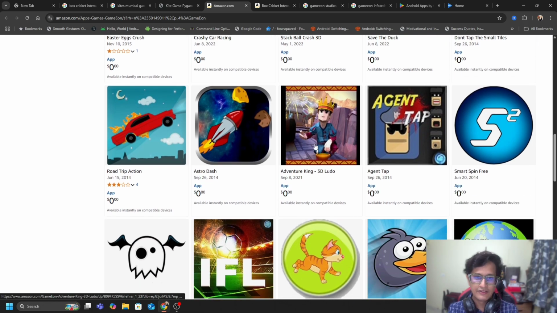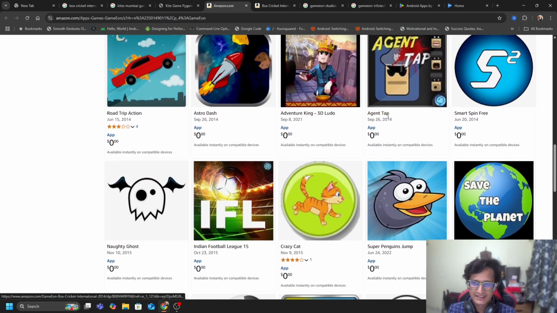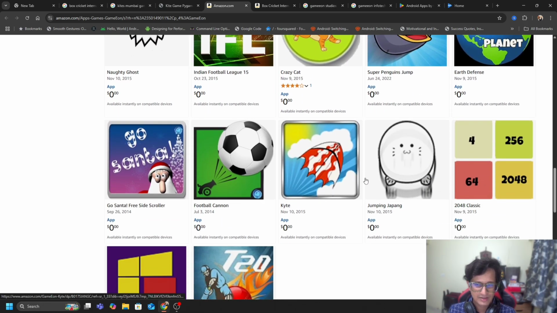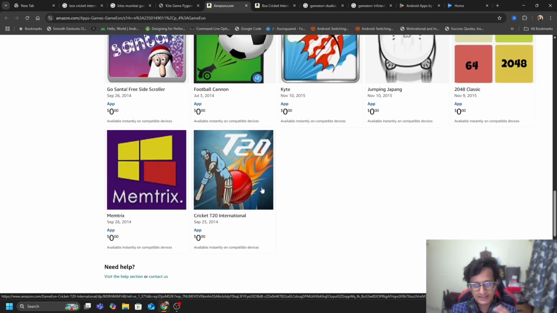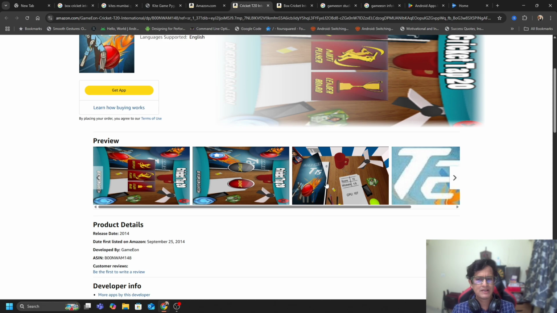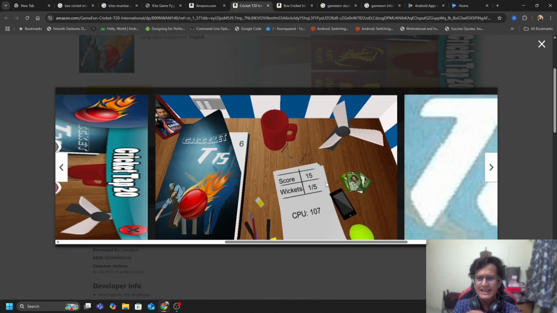Then what else? We worked on some very, very interesting, crazy concepts. All of these games that you can see in front of you, these are in some capacity made by me. Then there is Cricket T20 International. This was basically a very simple book cricket game.